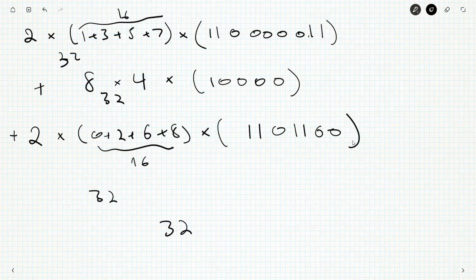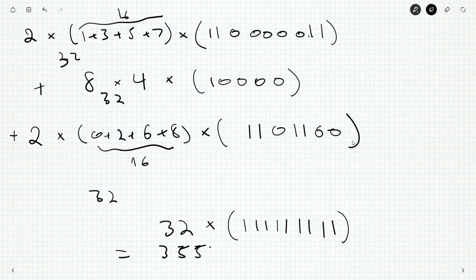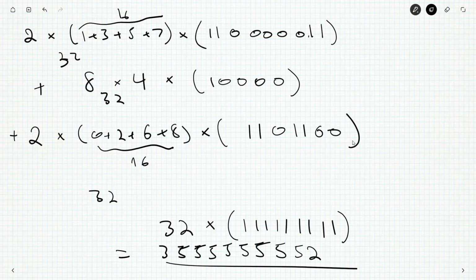And so now I've got 32 times, and then just ones. 9 ones. Oh, that's kind of interesting. And so that's a much simpler calculation to make. 32 times 1, 1, 1, 1, 1, 1, 1, 1, 1. Much easier on my calculator. And assuming I didn't miswrite the number of 5s. Actually, 32 times this many 1s I probably could have done without a calculator, but I chose to use a calculator. 8 5s in the middle. Let's just see. 2, 4, 6, 8. Yeah, 8 5s in the middle. And that's going to be our final answer.